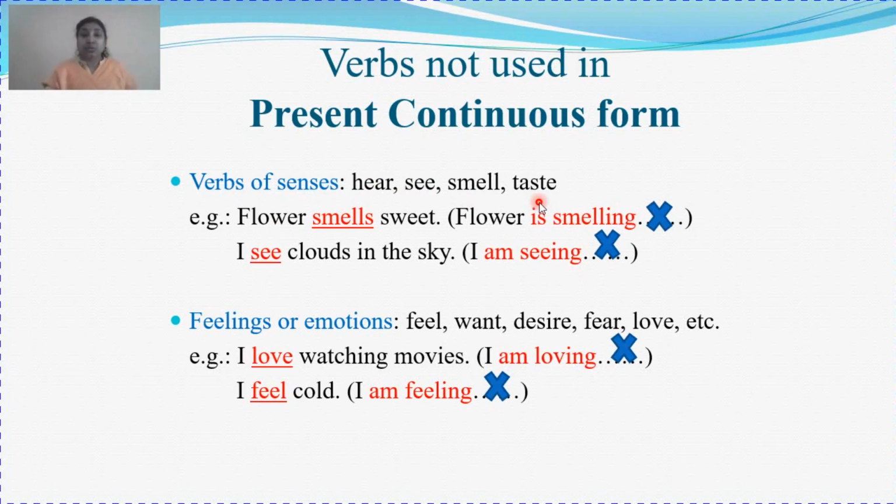So these are some of the verbs of senses that cannot be used in continuous form. For example, flower smells sweet. It is not that the flower is smelling sweet right now, and when the flower rots or decays or dries, it will not smell. Even a dried flower has the same smell. That is how we prepare the essence and all. Perfumes are prepared from the dried flowers only. No? So, flower smells sweet.